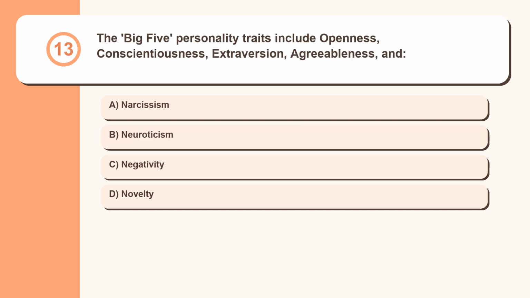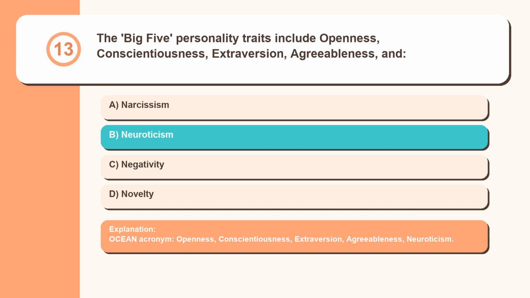Question 13. The Big Five personality traits include: openness, conscientiousness, extroversion, agreeableness, and narcissism; neuroticism, negativity, novelty. OCEAN acronym: openness, conscientiousness, extroversion, agreeableness, neuroticism.